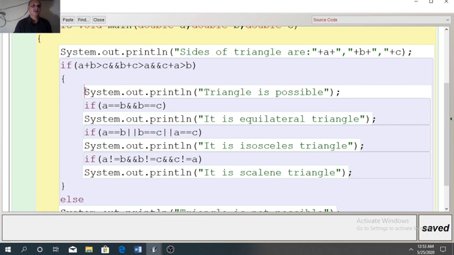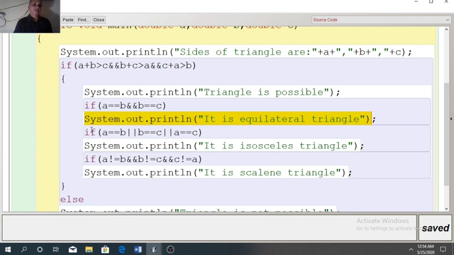So it will go inside the block. First it will show a message triangle is possible. Now when you enter 4, 4, 4, first if will become true, 4 equal to 4 and 4 equal to 4. So we will get this message. It is equilateral triangle.